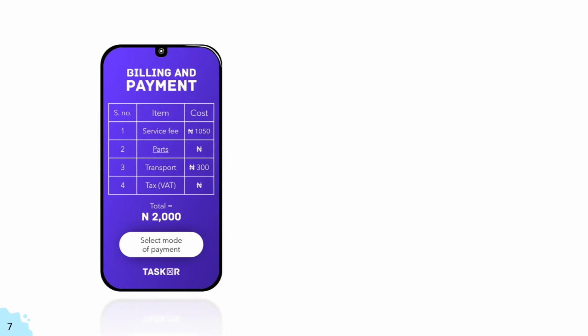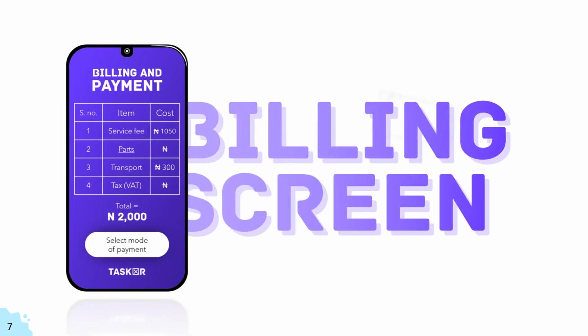The billing and payment page provides a complete breakdown of all the costs included in the bill. These may include the service fee, cost of parts, transportation, and tax. We have also put a link on the part so that the consumer can know exactly what parts were used during their repairs. A total is made and an option is given to the consumer to select their mode of payment. They can pay via the app.